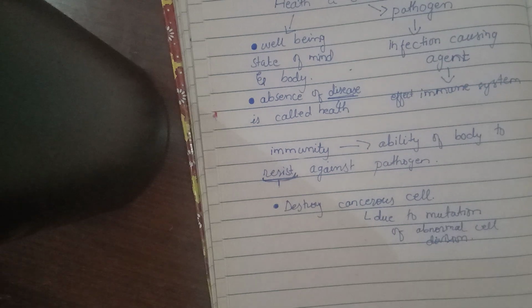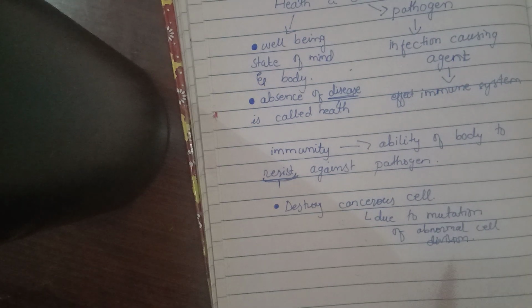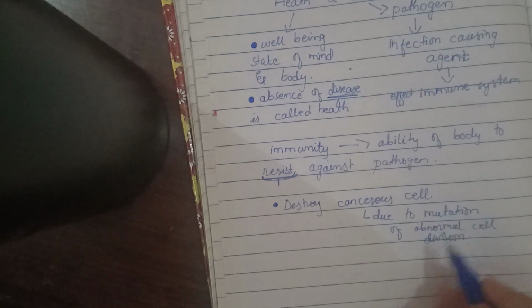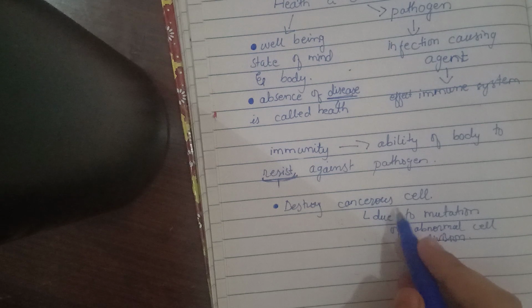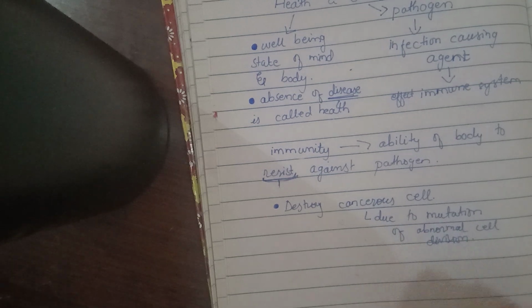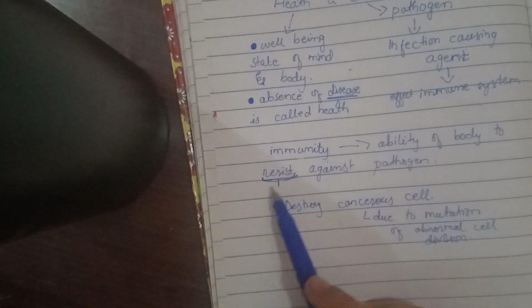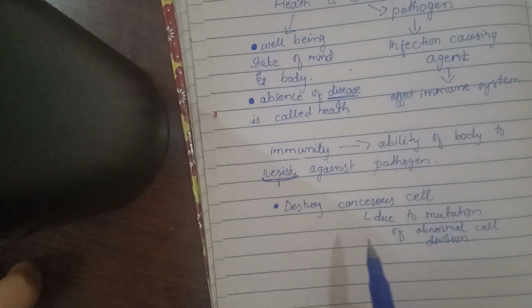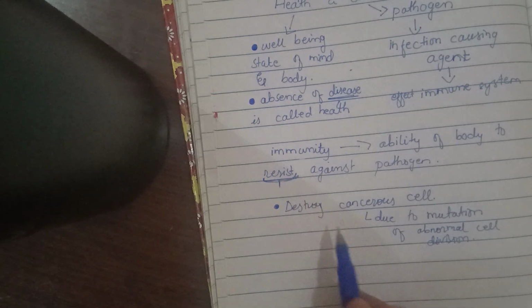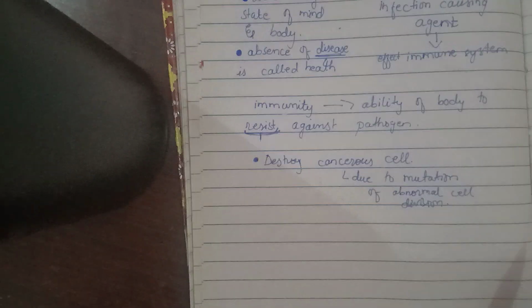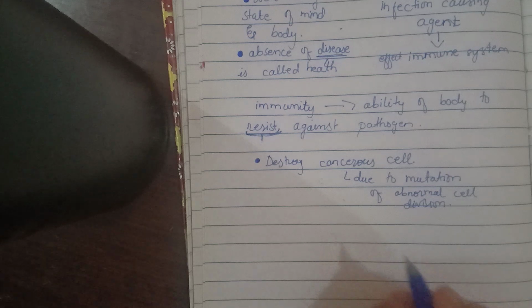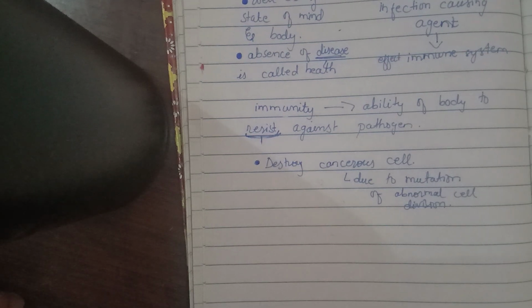Like if you are a healthy person and do not have any disease, but due to the mutation of abnormal cell division, it can cause dangerous cancerous cells. So immunity also destroys the cancerous cells. Now what kind of cancerous cells? They are due to mutation of abnormal cells, like it does happen in a healthy body, right?